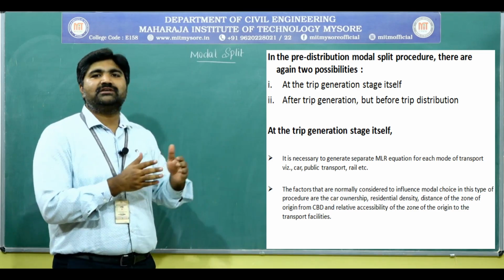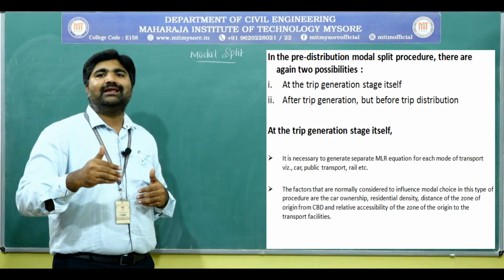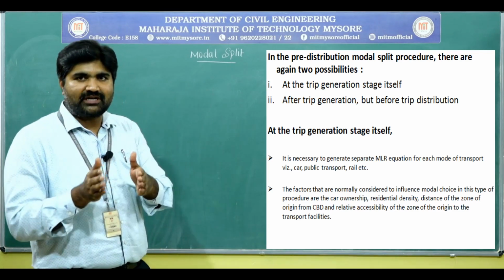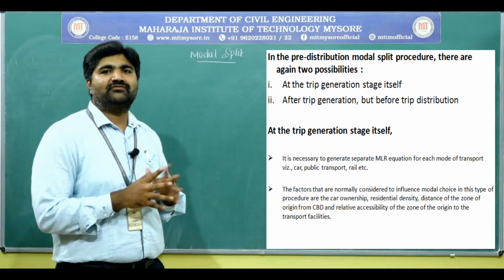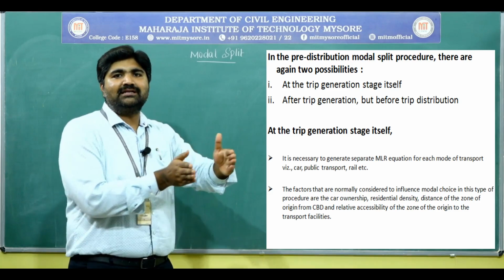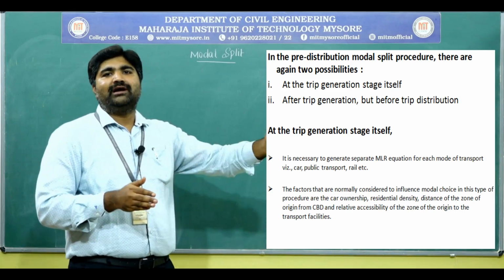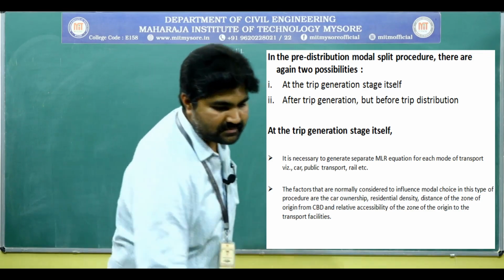These are the factors which are considered to generate the trip generation equation, that is the multilinear regression equation. To generate the MLR, these factors will be considered, and this multilinear regression will be separately generated for each mode of travel, that is for the private vehicle and the public transport.